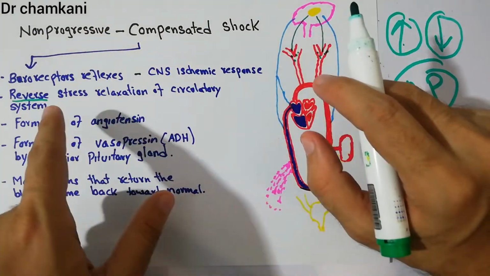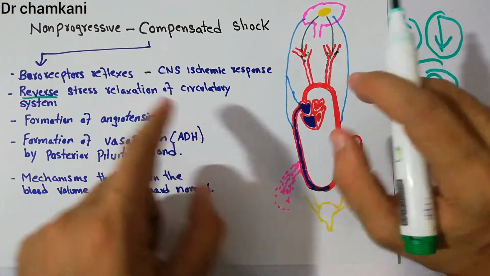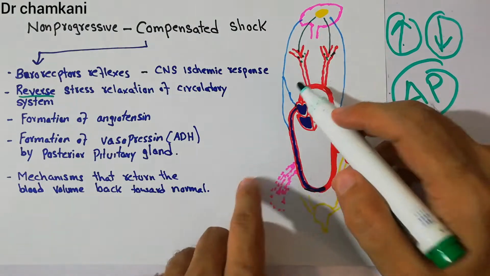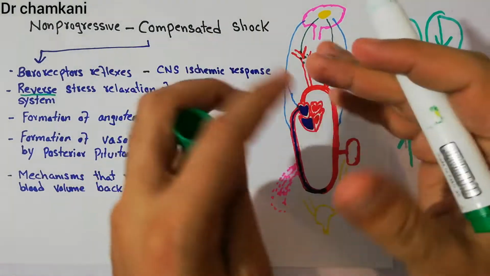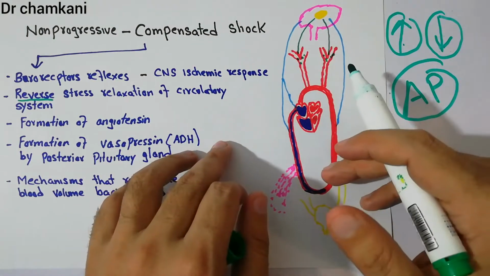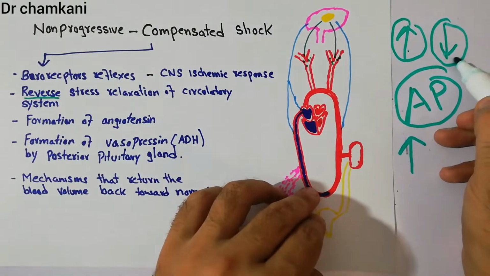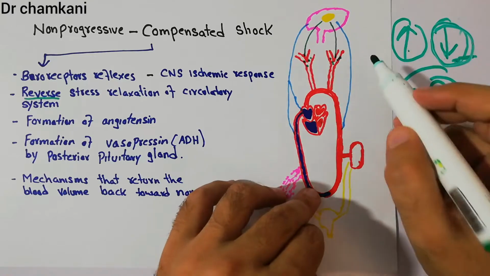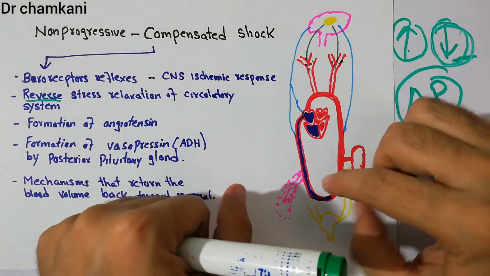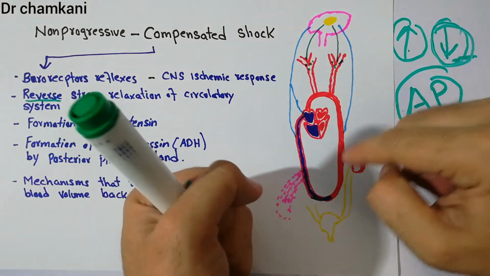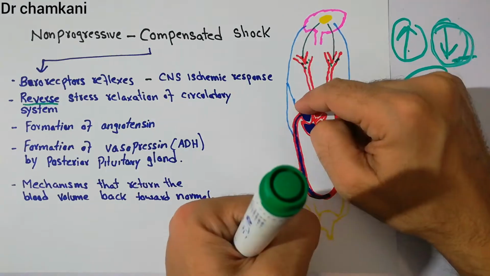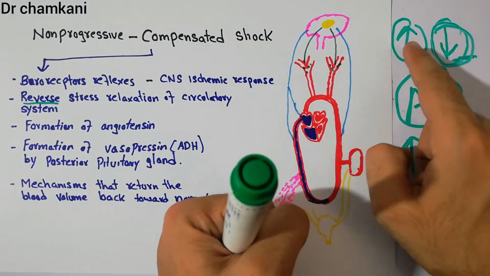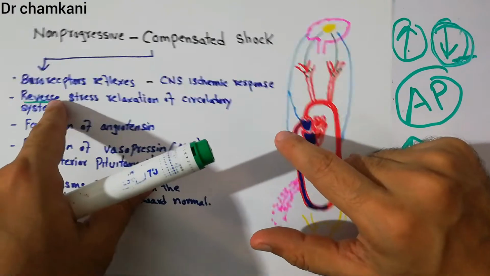But in shock, reverse stress relaxation occurs. Reverse stress relaxation occurs because, due to hemorrhage, due to blood loss, there is a decrease in the filling pressure. There is a decrease in the venous return. So the arterial pressure basically falls. In turn, the blood vessels, the arterioles, the veins, they basically constrict. They increase the systemic resistance, and they increase the venous return towards the heart, and they in turn increase the arterial pressure. So it is reverse stress relaxation.